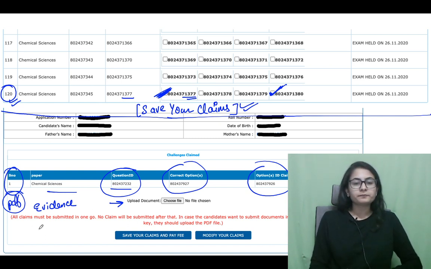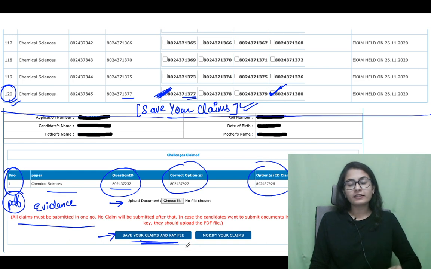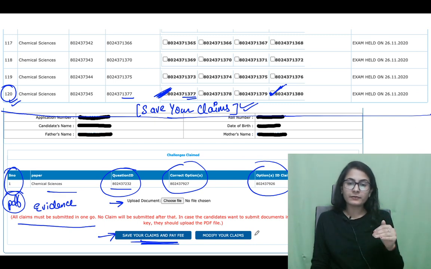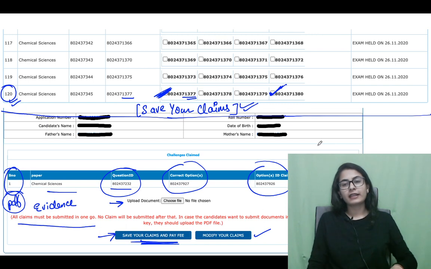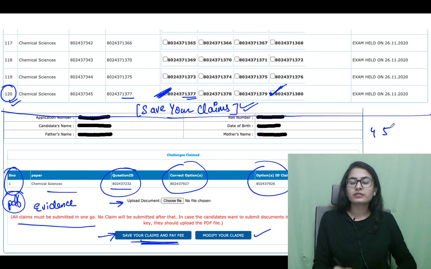Now the next step is save your claim and pay fee. You have to pay the fees after saving your claim directly right over here. Or if you want to do multiple claims, then modify your claims and do the multiple claims all at once. You are not going to pay the fees for one claim and then come back and claim again. You can claim 4 questions, 5 questions, however many you want, and then just directly save your claim and pay the fees.